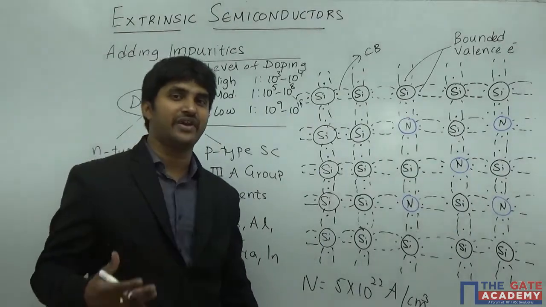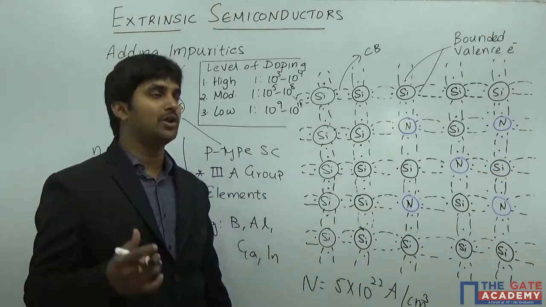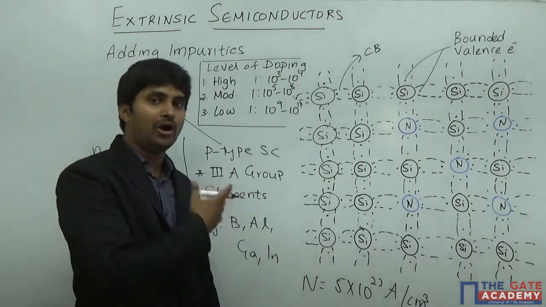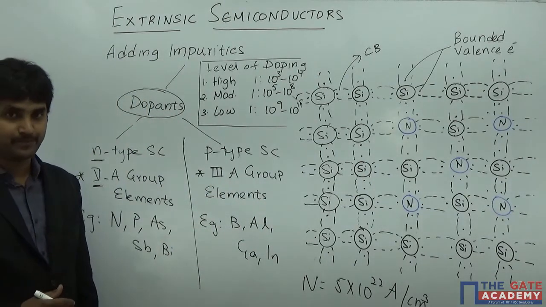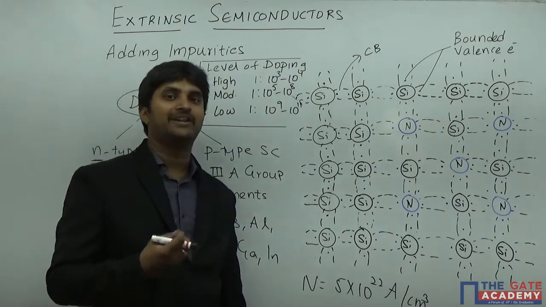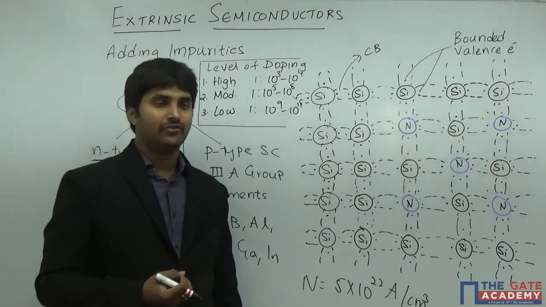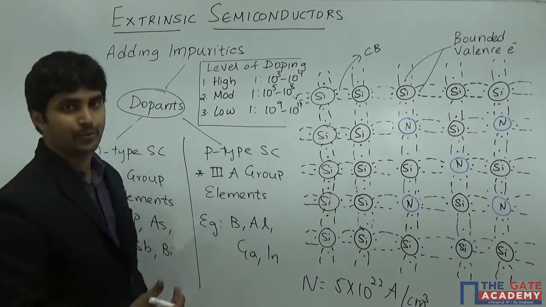So we are just classifying it as a high level doping, a moderate amount of doping, and a low level doping. It can be either N-type or P-type doping, but this is the level of doping. Now what we are going to do is understand how a particular material is going to behave after doping. For that, we are graphically representing what is going to happen after doping.